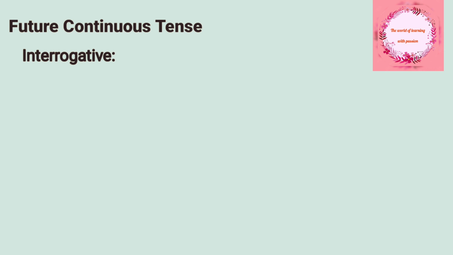If we discuss its structure, then at first we use helping verb, then subject, then verb first form with ing addition, then object, and at the end we use the interrogation sign.